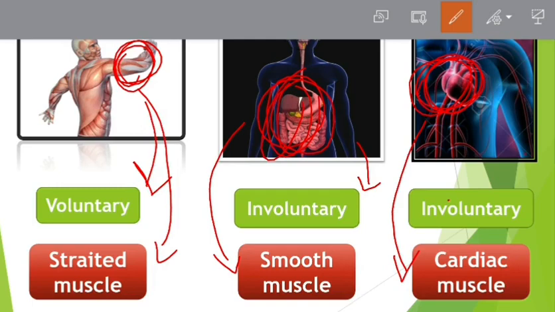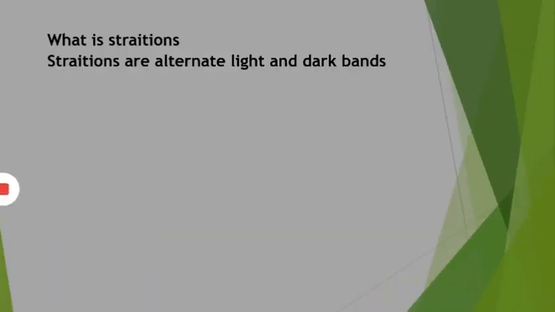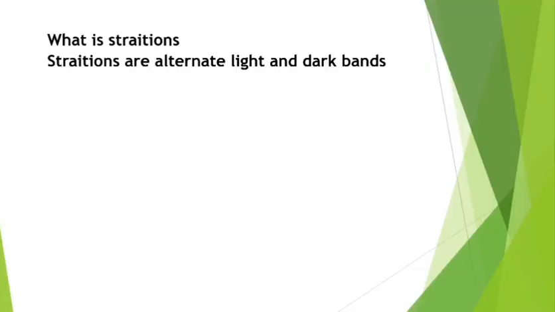The movement of hands and legs is called a voluntary movement, meaning if we want to move it, we can move it. The muscles which we cannot move, like the heart muscle and stomach muscles, are involuntary muscles, meaning even if we want to move them, we won't be able to. The heart muscles are called cardiac muscles, the stomach muscles are called smooth muscles, and the muscles moving the skeleton, hands, legs, etc. are called striated muscles.